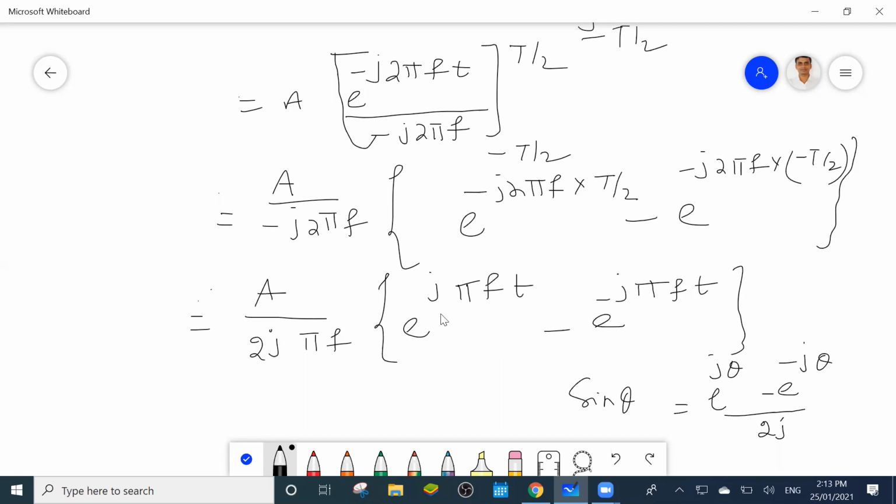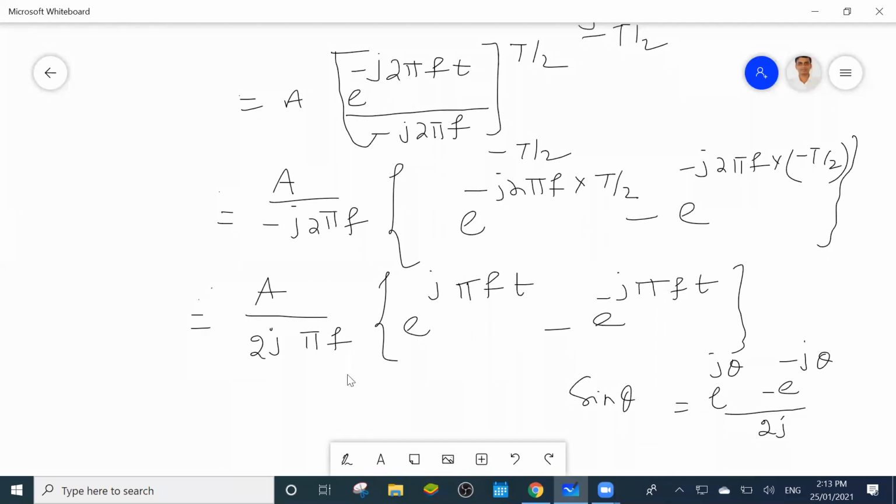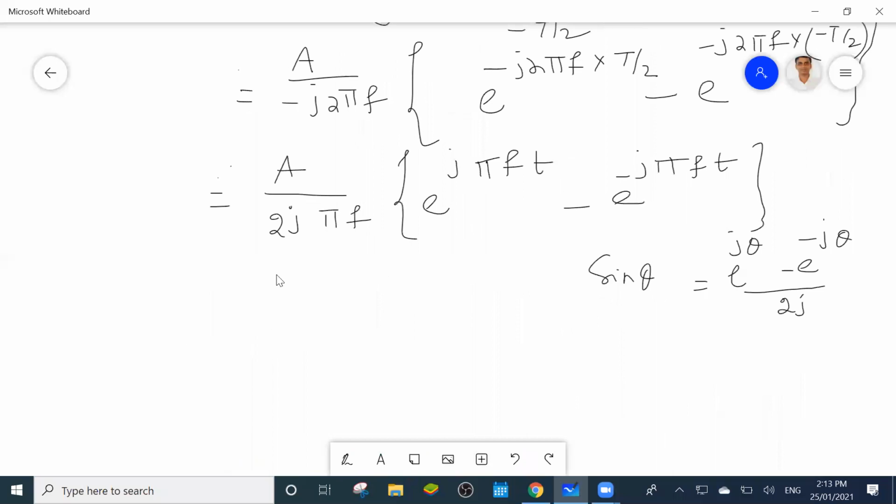So in place of this, (e^(jπfT) − e^(−jπfT)) / 2j equals sin(πfT). So sin(πfT) divided by π, this I can write now.